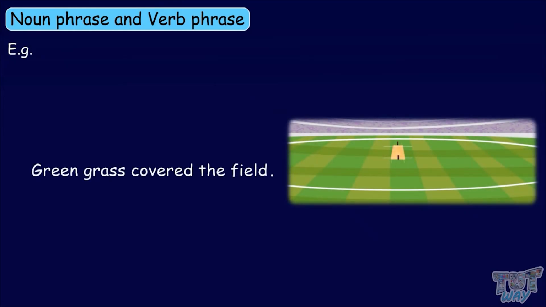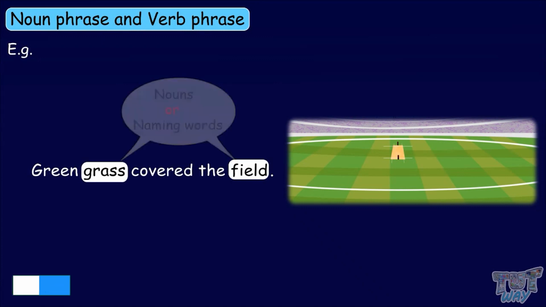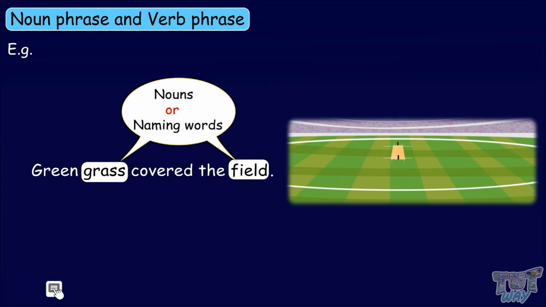Green grass covered the field. Pick out the noun phrase and the verb phrase in this sentence. Let's first identify the nouns or naming words in this sentence. Both grass and field are nouns or naming words.